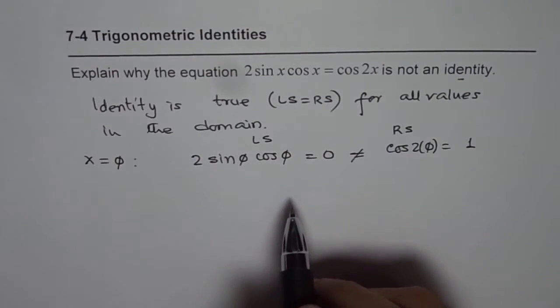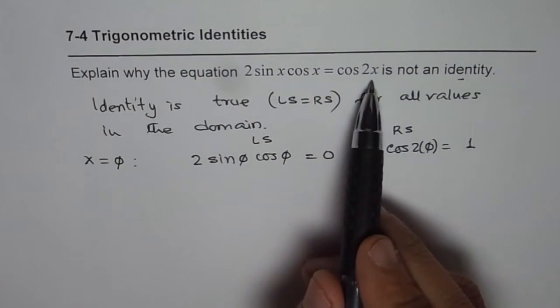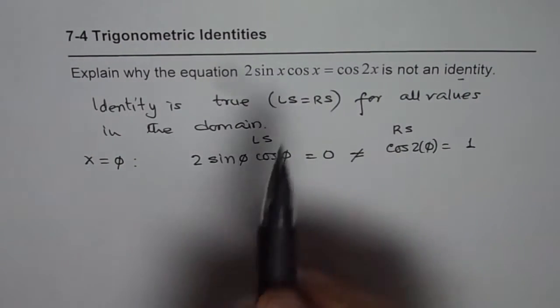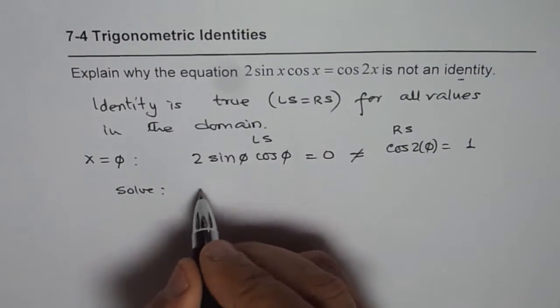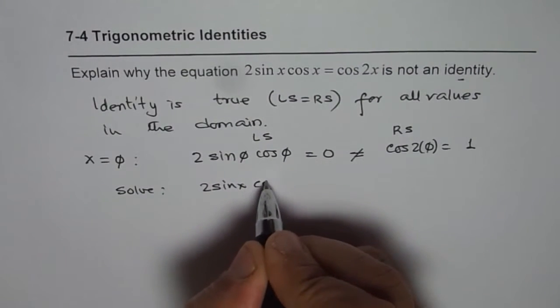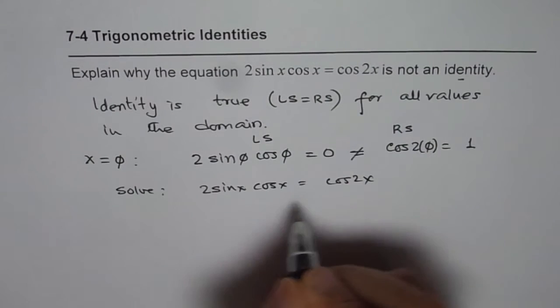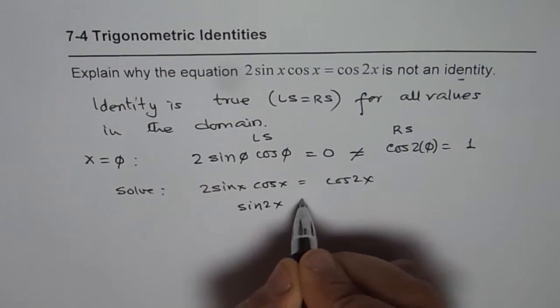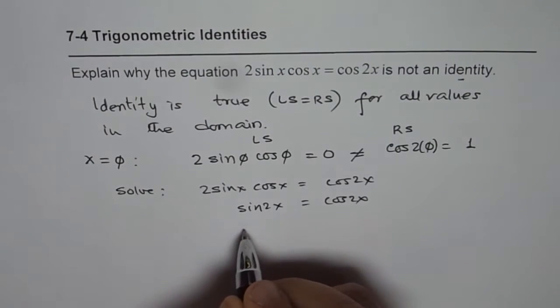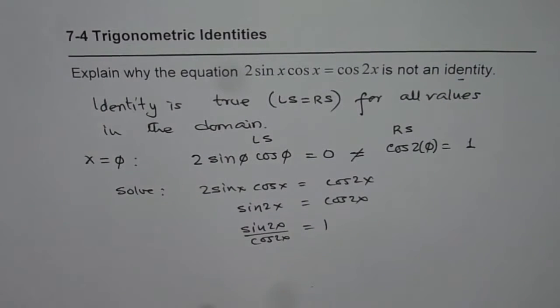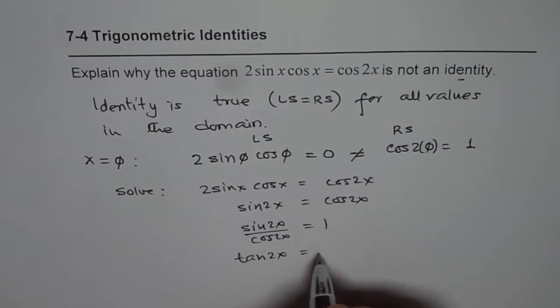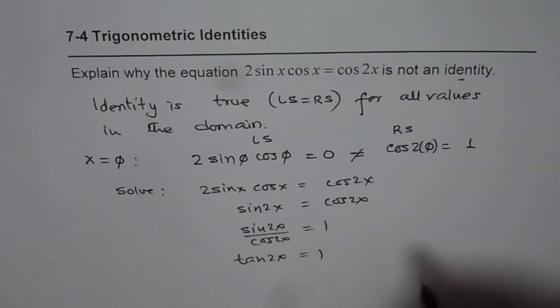As an exercise, can you find the values of x which would make them true? You can try that out, right? Well, a simple way to solve the equation: 2 sin x cos x equals cos 2x. This is sine 2x, correct? So we have sine 2x equals cos 2x. We can divide and get sine 2x over cos 2x equals 1. So that gives us tan 2x equals 1. And then we can find different solutions for which the equation is true. So equations are actually true for a few values, right?